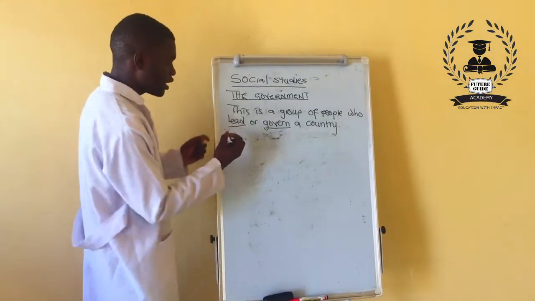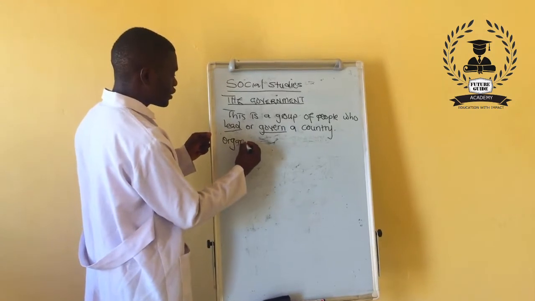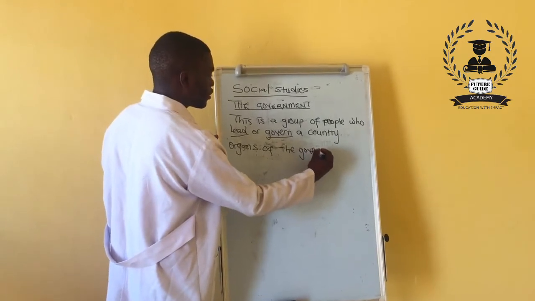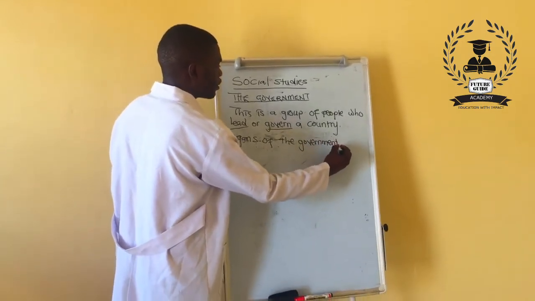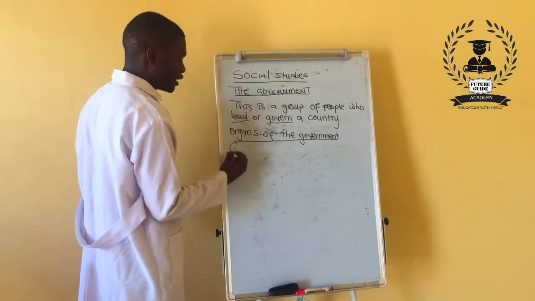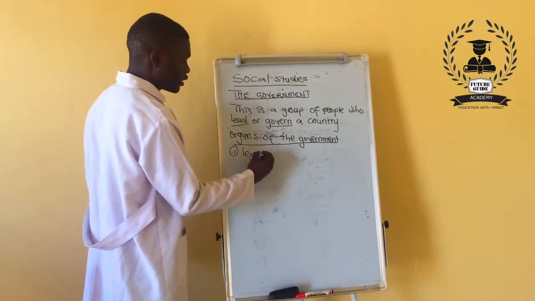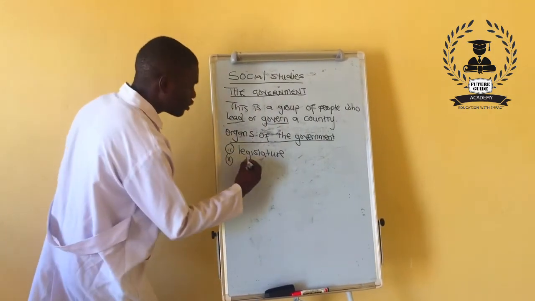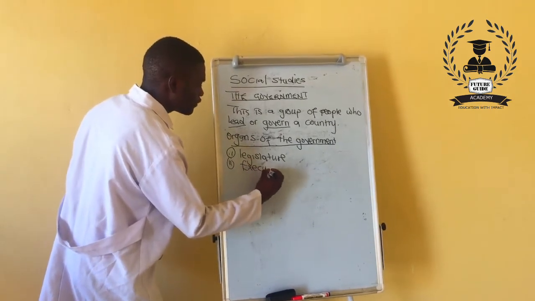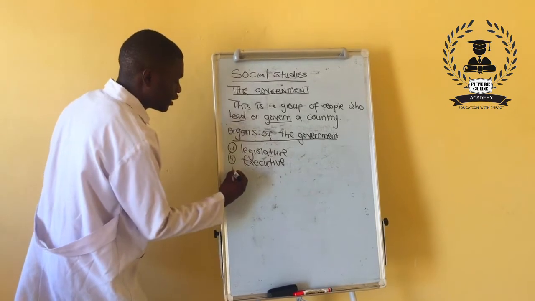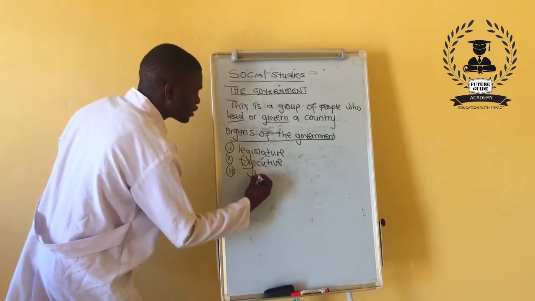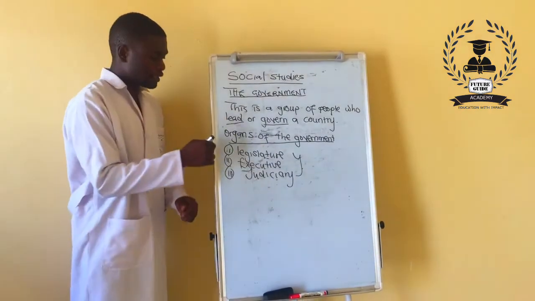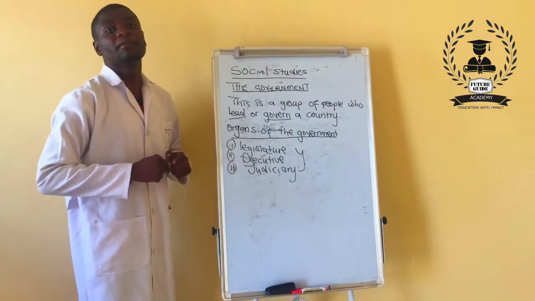Let's write those. Organs of the government. We have said there are 3. We've got 1, the legislature, 2, the executive, and 3, the judiciary. So these 3 organs make up the government of Zambia.